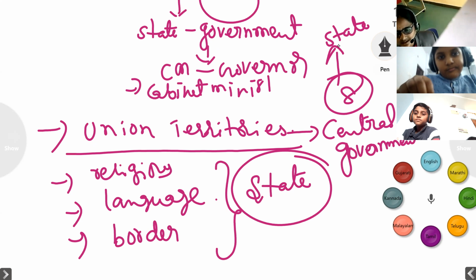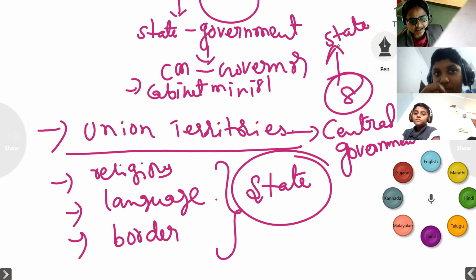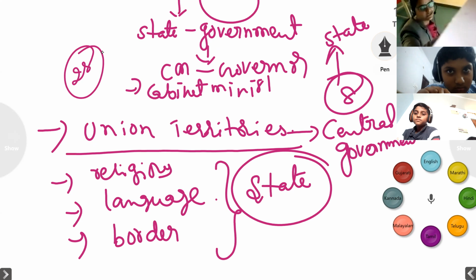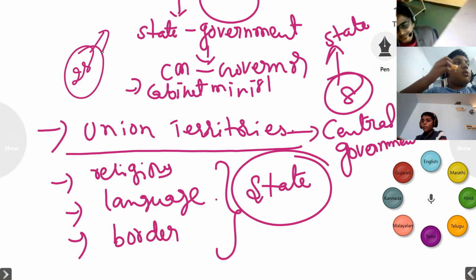So that is the reason some places are considered union territories in our country, which are under the control of the central government, where we don't find a state government. And we have 28 states. For all 28 states, we have 28 state governments in our country.